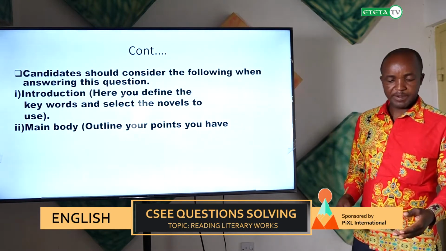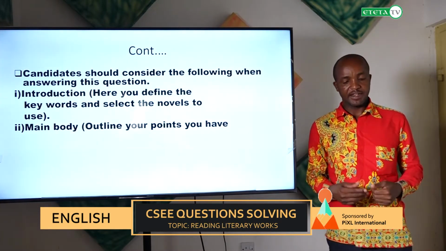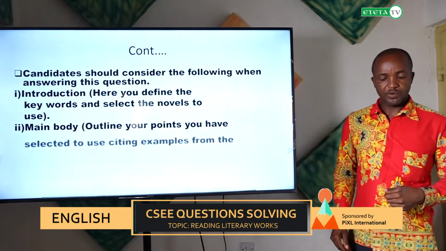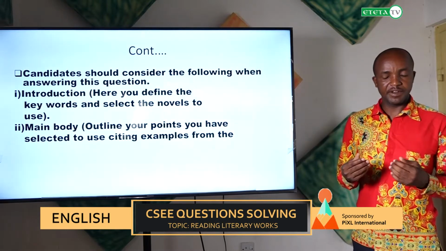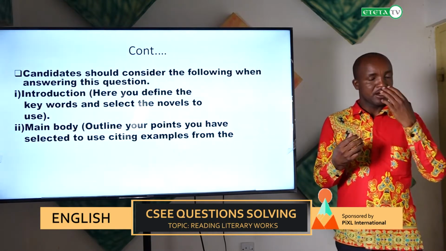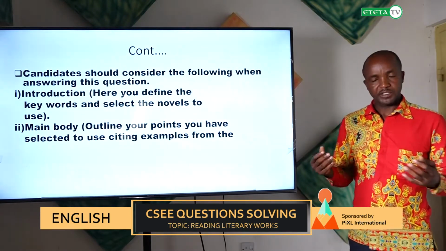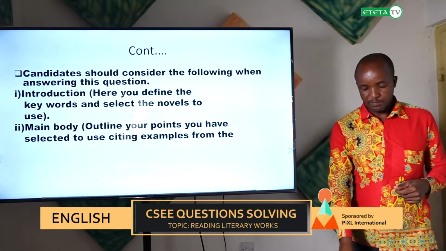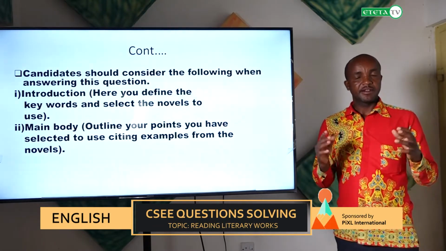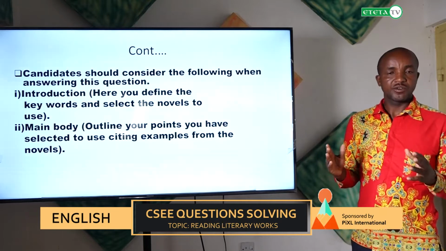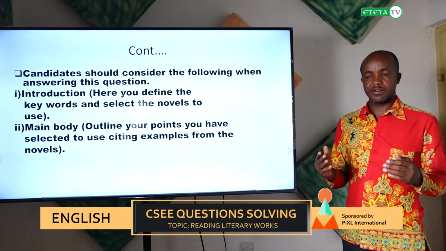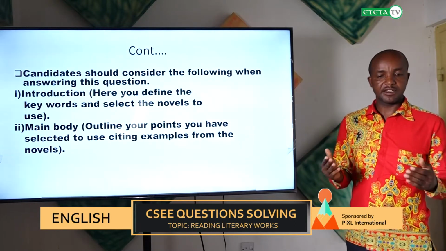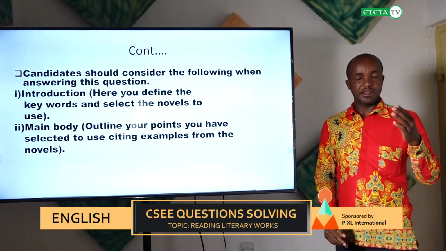Under the main body, you outline the point and cite examples from the novels you have selected. Examples give you marks because they support the point that you have written, and support the ideas that you have given in your essay.